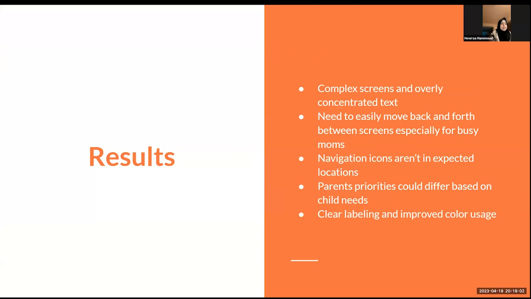Results. The results were pretty interesting. The feedback showed that our screens were actually really complex in nature, especially for moms on the go. They wanted something that they could open, read really simply, and then just close back out. Navigating back and forth was also another thing that our users voiced was difficult to do. And then other users voiced that there needed to be better labeling, and that also a lot of parents have different priorities. And so that could differ depending on the child's needs. And so that was something our users told us to take into consideration, the unique needs for each child.